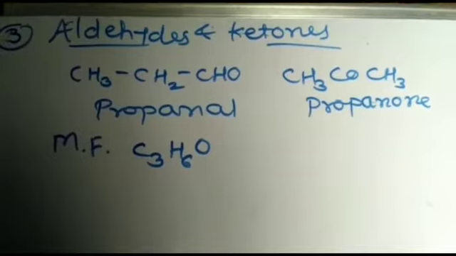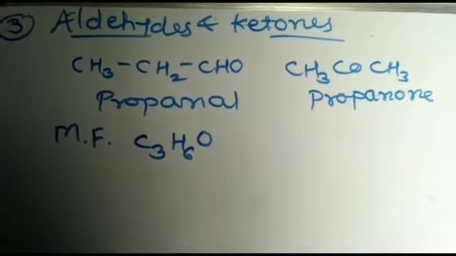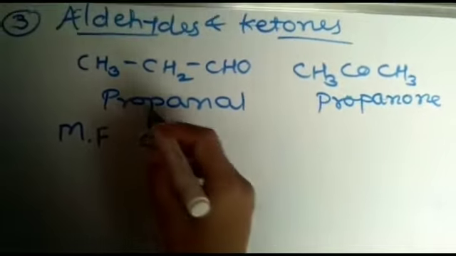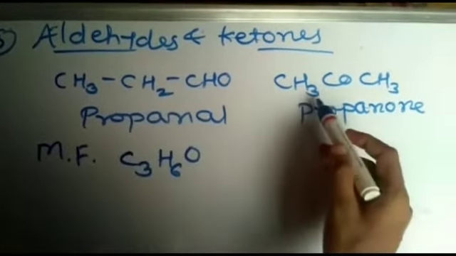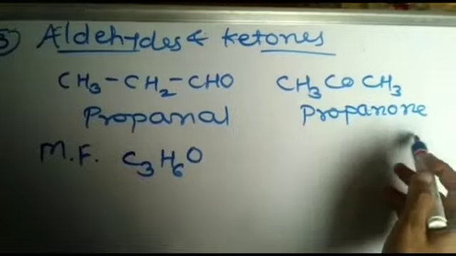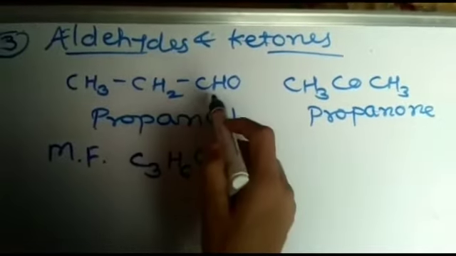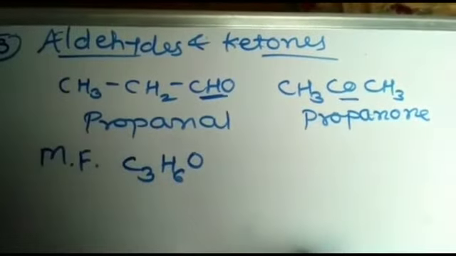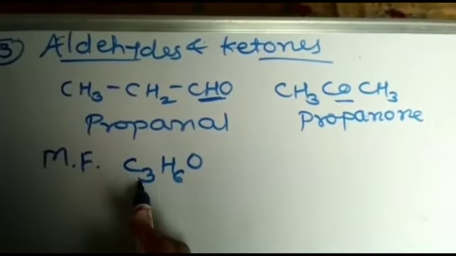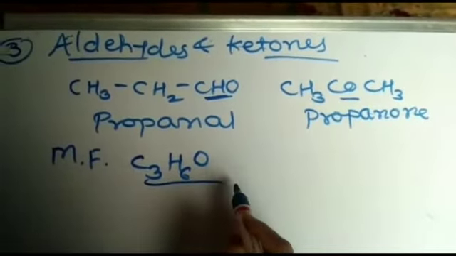Third, aldehydes and ketones. These are also functional isomers of each other. Example for this, CH3CH2CHO, that is propanal, and CH3COCH3, propanone. These are the functional isomers. Here the aldehyde group CHO and here the ketonic group CO, having the same molecular formula C3H6O.